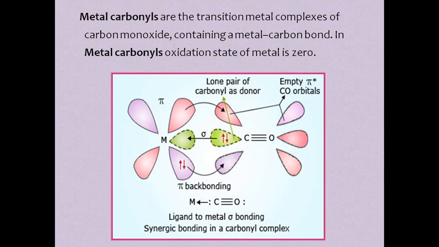If you see the metal which is bonded to the C triple bond O, that is the carbonyl group, which has pi back bonding. This carbonyl group is a ligand which can donate its lone pair of electrons to the metal. So ligand to metal is sigma bonding, and it is synergic bonding in a carbonyl complex.